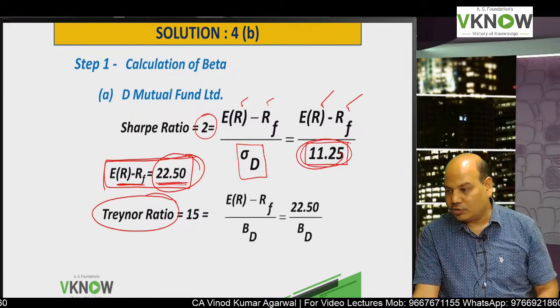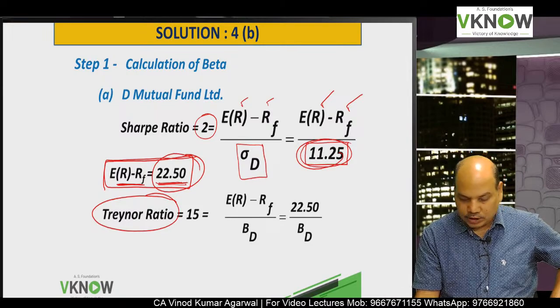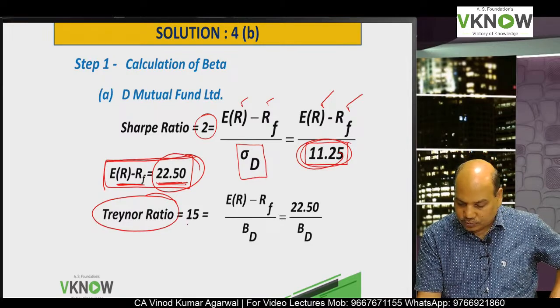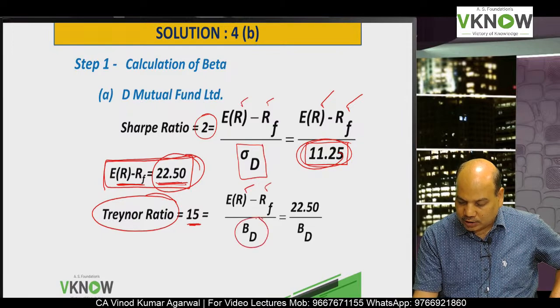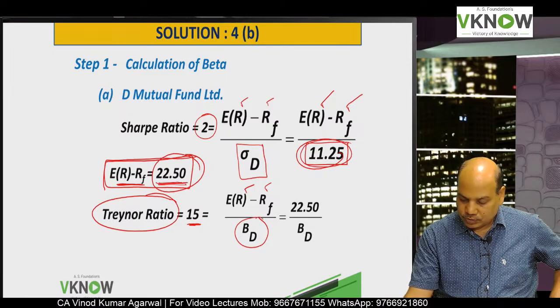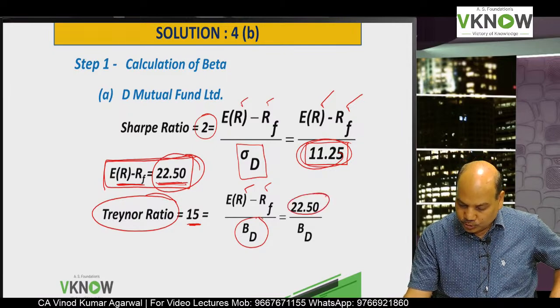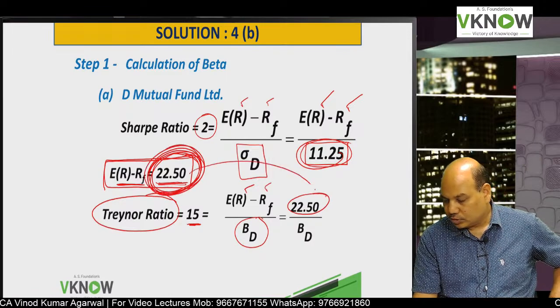So Treynor ratio equal to, write down the equation, question in front of you: 15 is equal to R minus RF upon beta of D. This 22.50 is already calculated here. You shift it here.